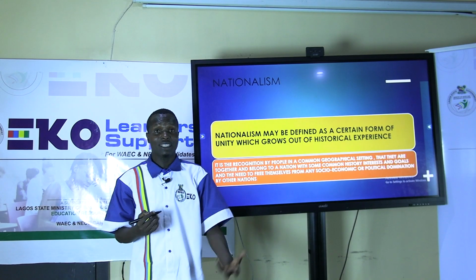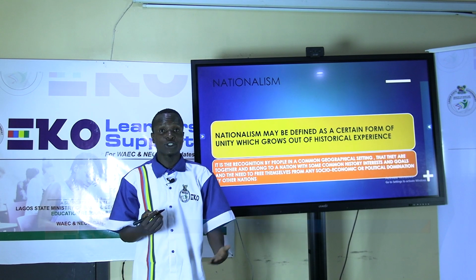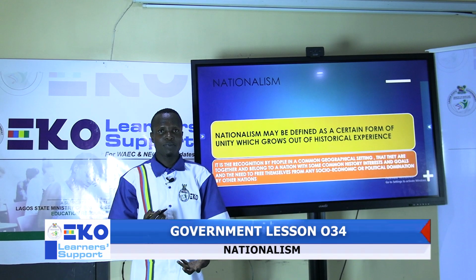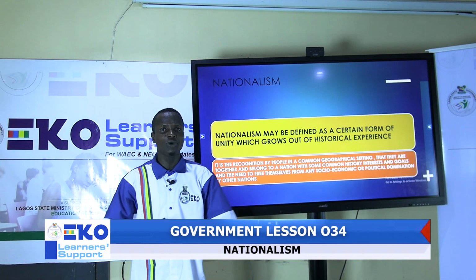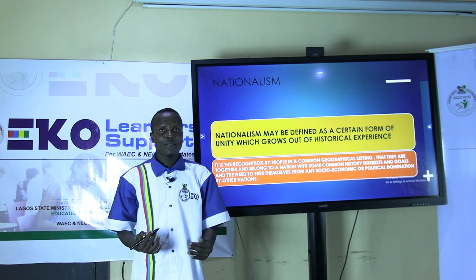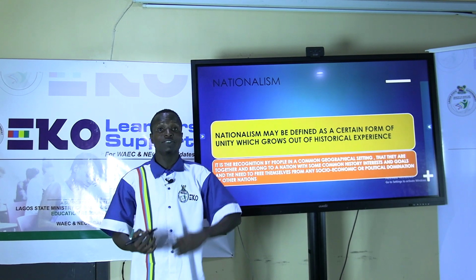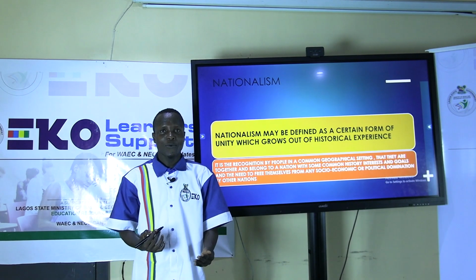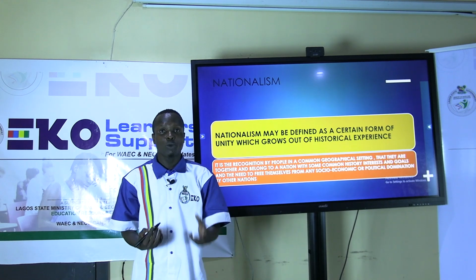Nationalism can also be defined as the right to oppose colonial rule. That is when the citizens come together in unity and say that what is happening to our country is not right. We are saying no to it. We want reform. We want changes. We want this country to be better.